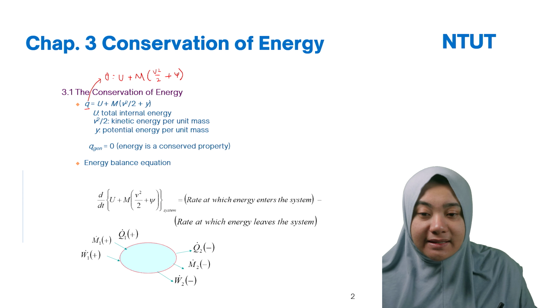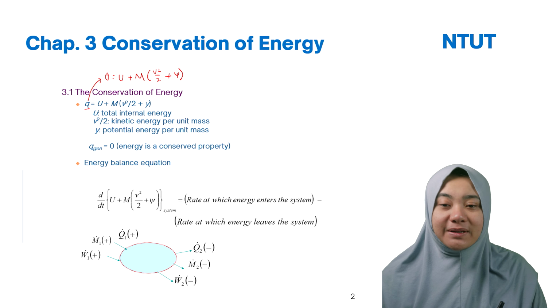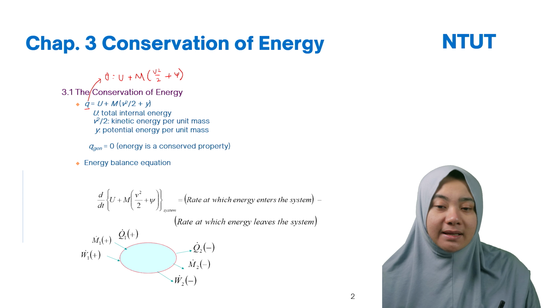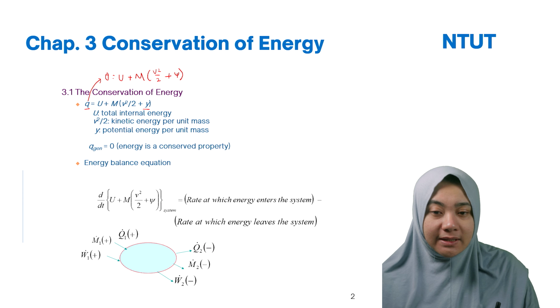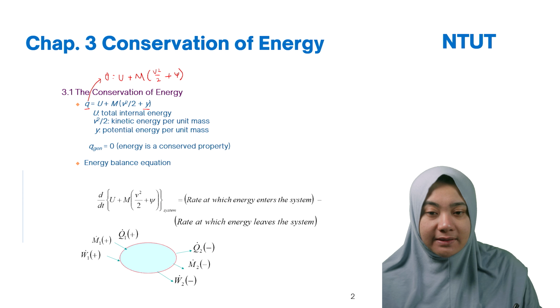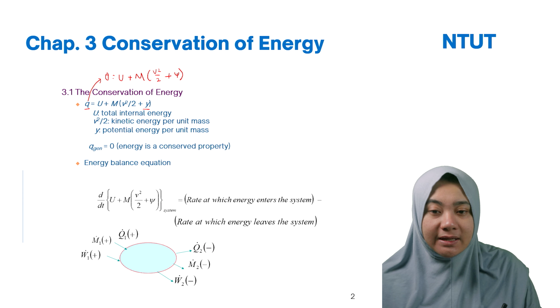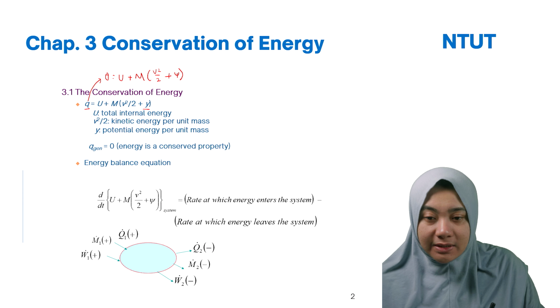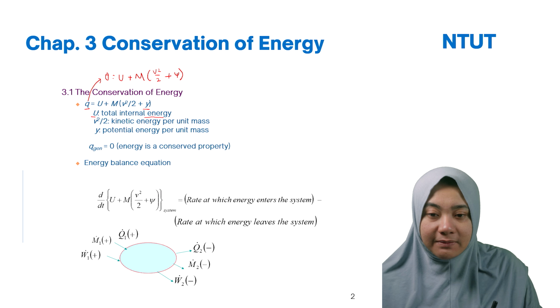I think because of the PPT the symbol should be omega here. So theta is equal to U plus mv^2/2 plus omega. If you check, U means the total energy, and v^2/2 is the kinetic energy per unit mass.